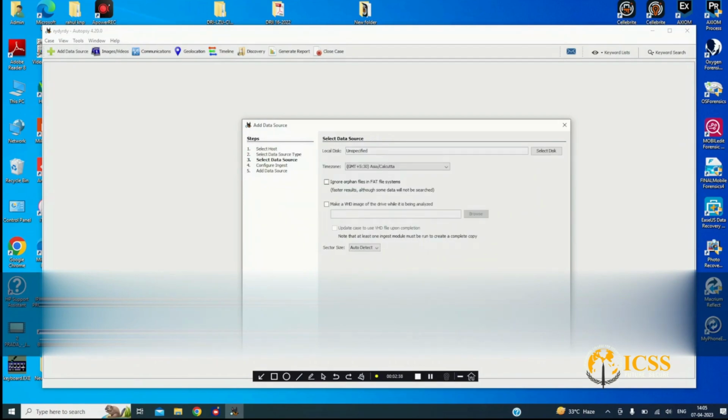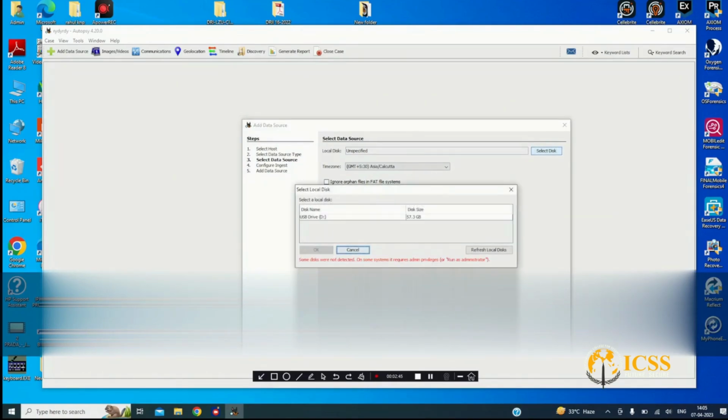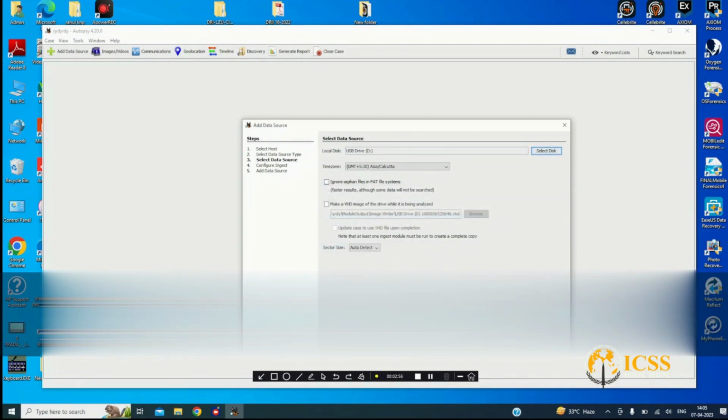So let's do next. Then for the local disk, you have to give the local disk path, that is the hard disk I have connected to my device. So let's select it. Okay, fine, then go to the next.